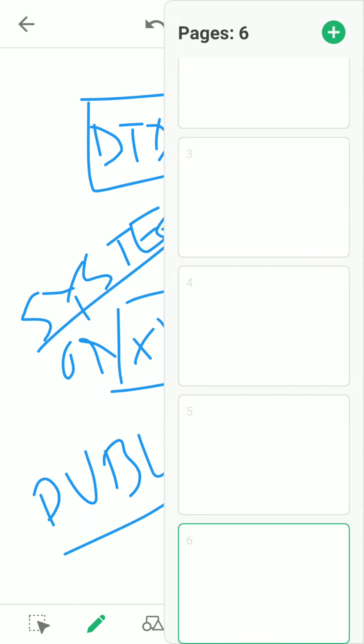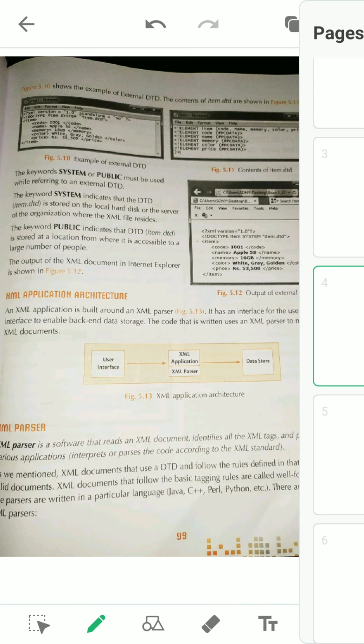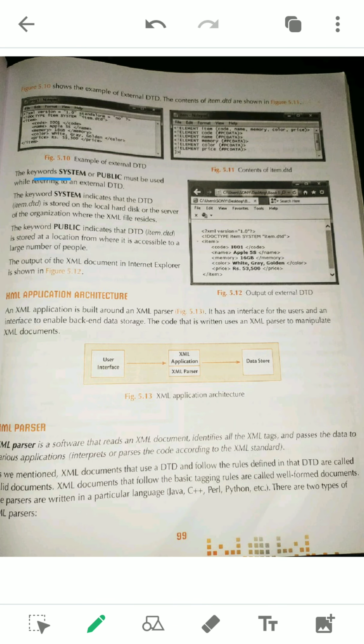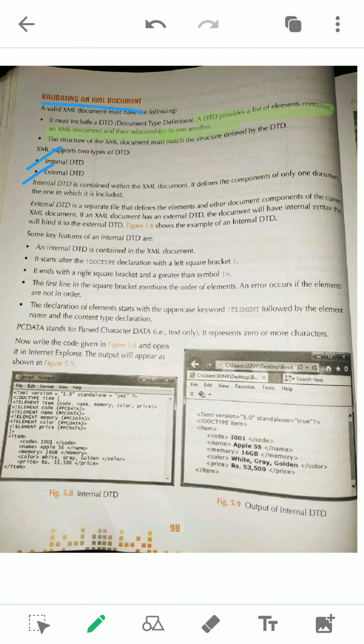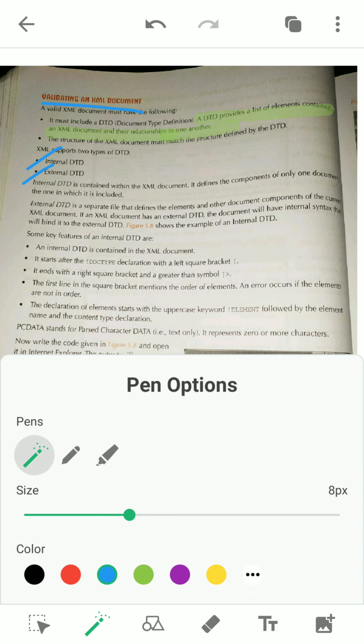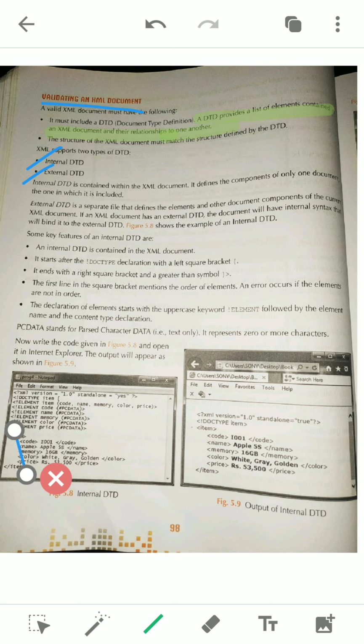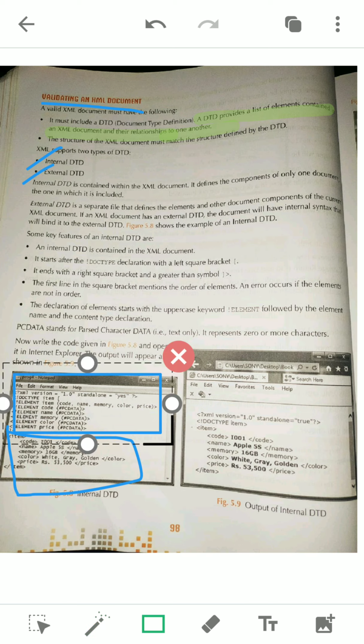Now you see here these 2 things are shown to you, public and system, just to underline and to read once what their uses are. Now once again come to this page. Here you can see this part is the XML, and this part is your DTD.